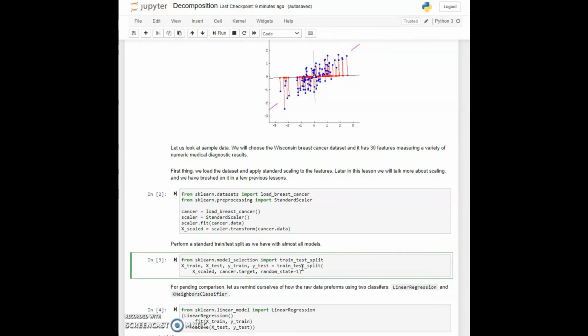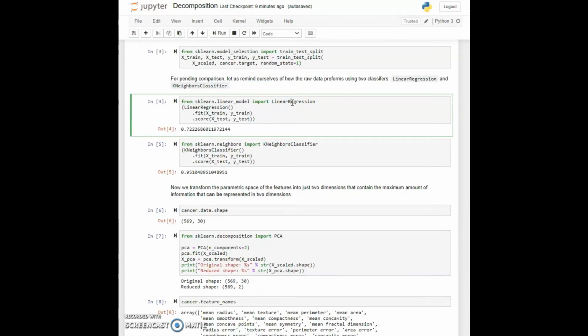Just to remind ourselves, before we try other things, let's try a couple of different classifiers against this data. So in cell 4, we'll import the linear regressor, and here we'll combine it all into one step using these chain method calls that are available in scikit-learn objects. So we'll create a linear regression object and we'll fit it and score it, all in virtually one line of code.